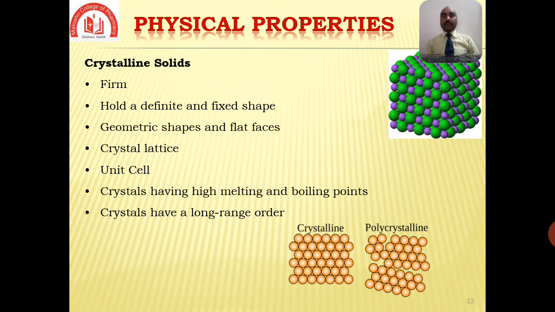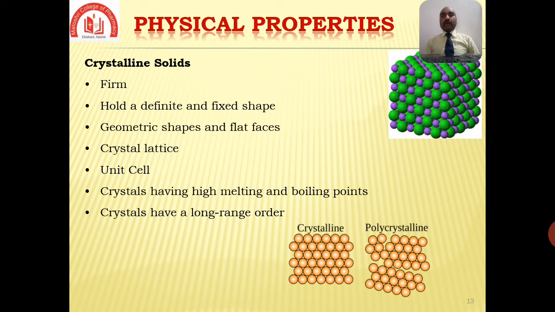They are firm, hold a definite and fixed shape, and are rigid and incompressible. They generally have geometric shapes and flat faces. Examples include diamond, metals, and different salts.